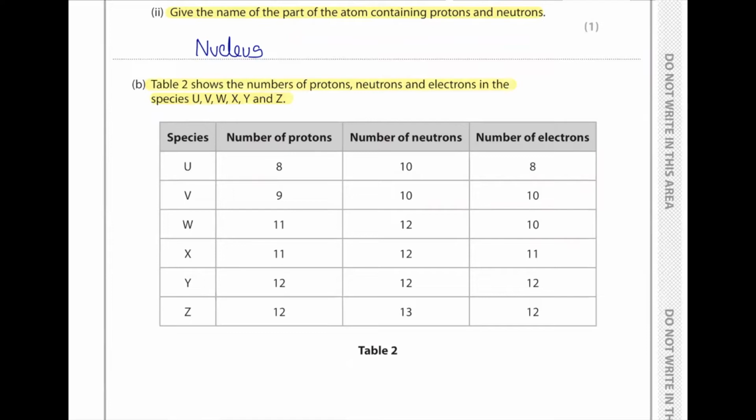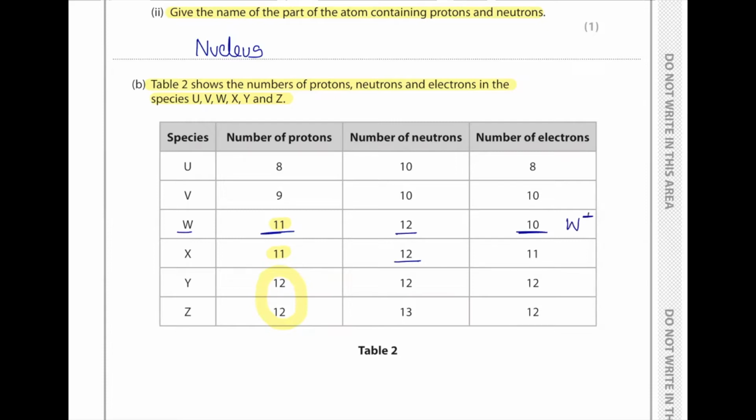U, V, W, X, Y, Z. All right. We can see there are W and X with the same proton number, and Y and Z also with the same proton number. So if they have different neutron numbers, they will be isotopes. In this case, they have the same neutron number in both of these cases. However, in W, there are 11 protons and there are 10 electrons. So this is an ion. So W has lost an electron.